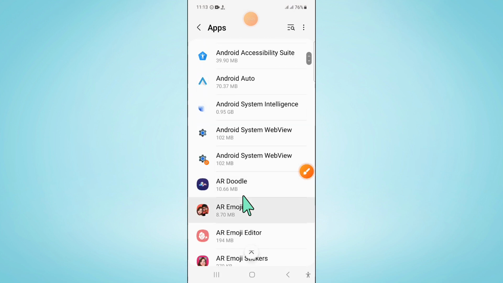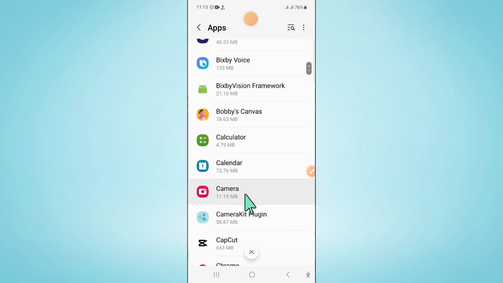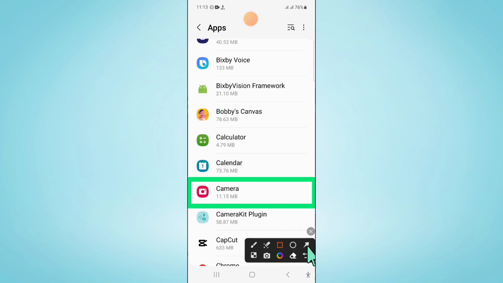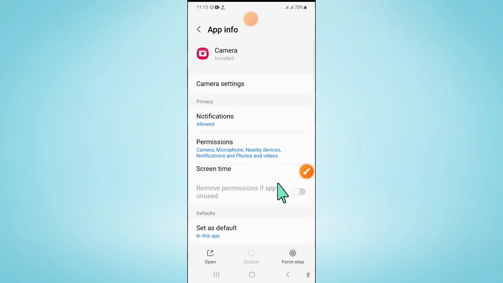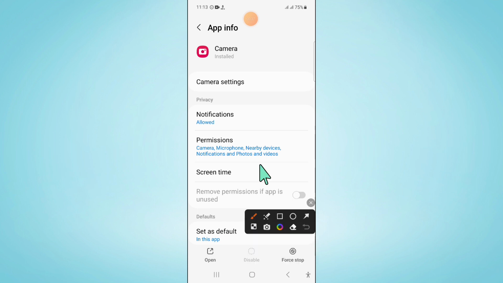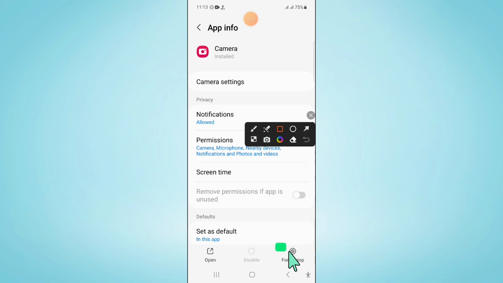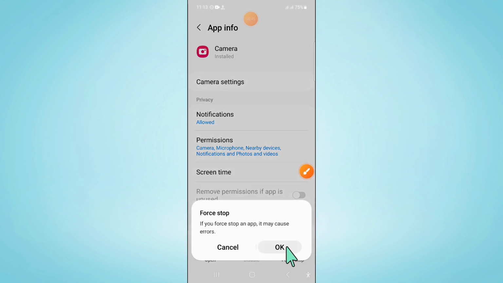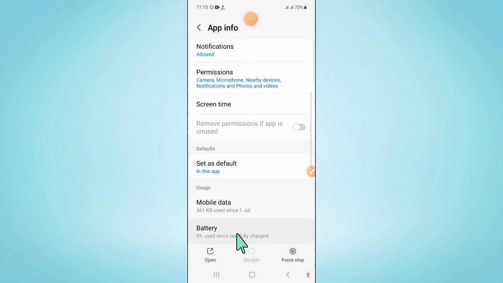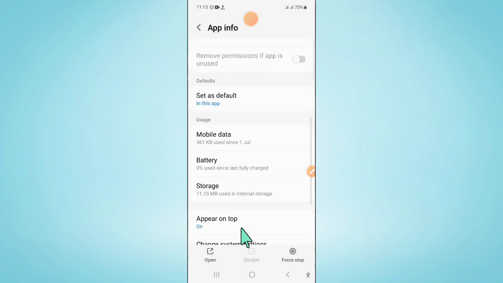Now in apps scroll down and here click on camera and then scroll down and here click on force stop to force stop the camera app. Now click on OK to confirm and then go to its storage.